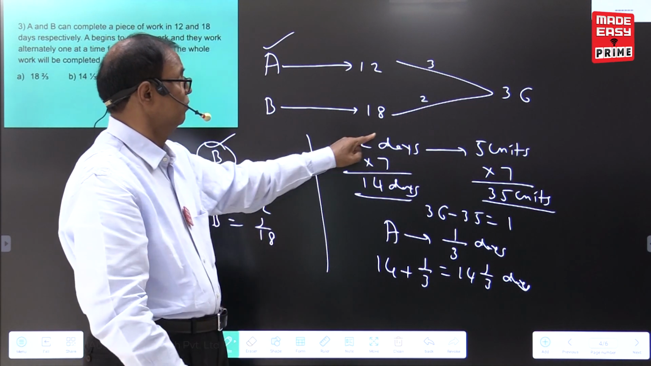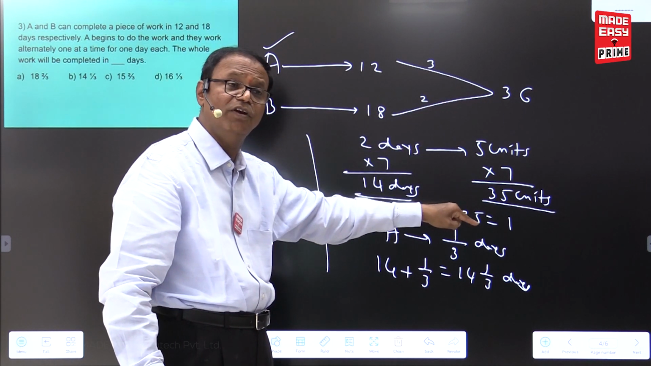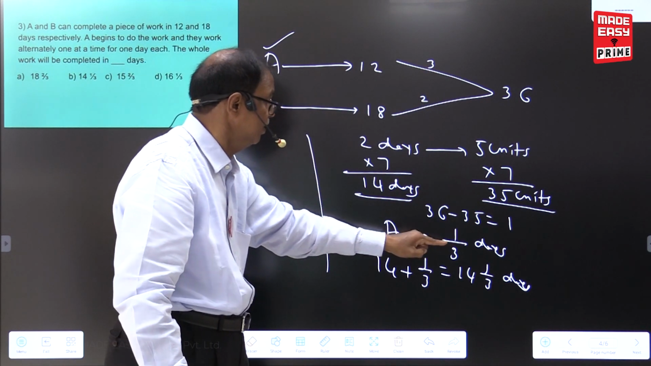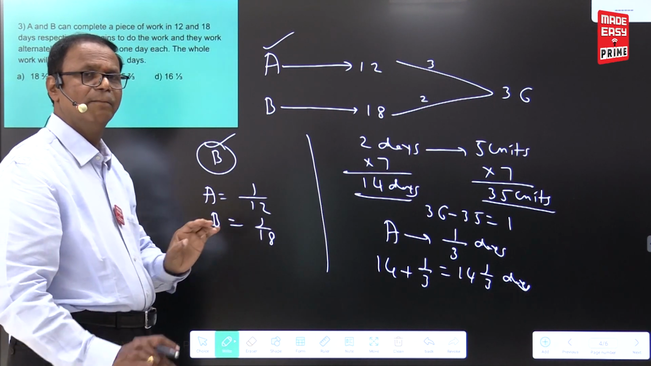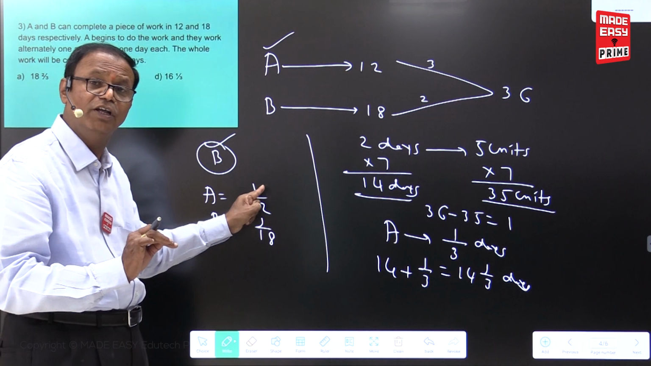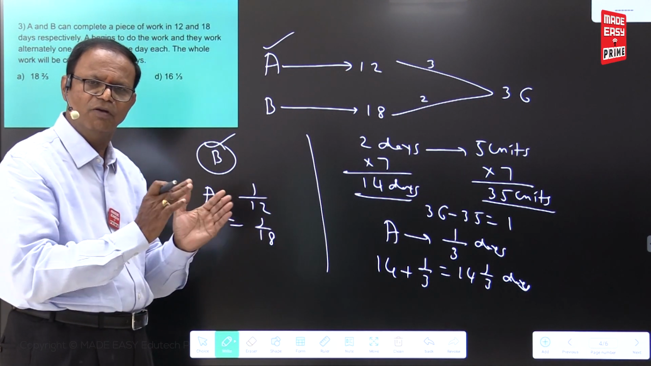So 2 days, 5 units, multiplying 7, very near to 36, 35 units. Still there is 1 unit by 3 units, 1 by 3 days, 14 plus 1 by 3, B part. Practical method, first day work, second day work, third day work, fourth day work, is time taking. I think you'll all be clear.